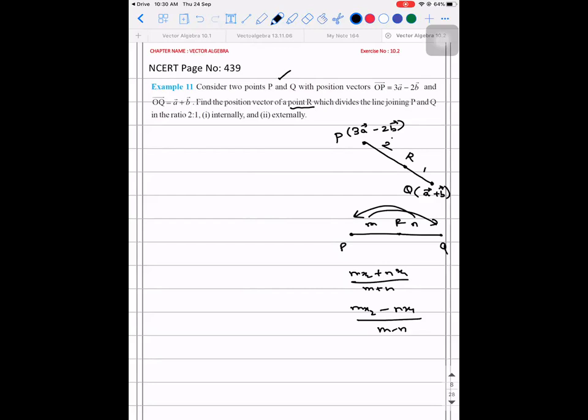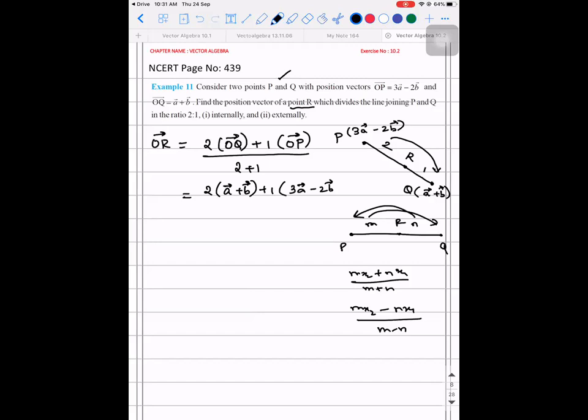In a similar way, what we are going to do is, to find the point R, OR vector is equal to 2 into OQ vector plus 1 into OP vector divided by 2 plus 1. So 2 into (a vector plus b vector) plus (3a vector minus 2b vector), the whole divided by 3.